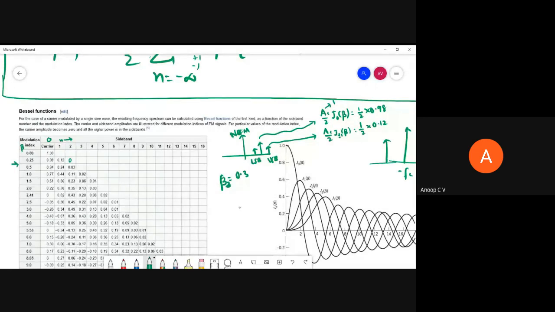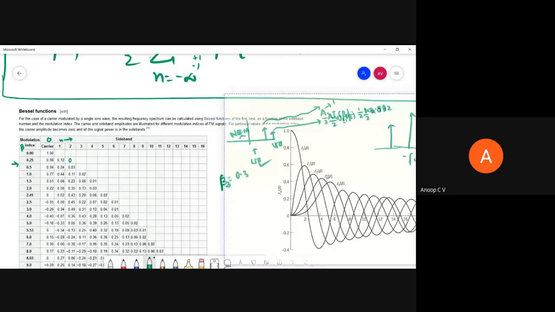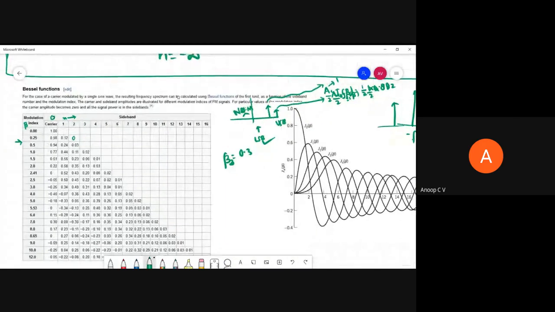Anyhow, we'll solve a problem later. I think it's clear now what the Bessel function table is and how to use it. Those who have not watched the previous video, I request them to watch that. It is very important. For sure you'll get a question.